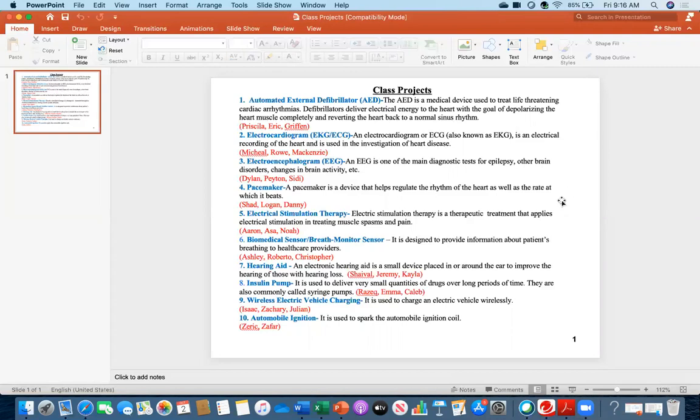For example, if there are 10 groups, then 5 groups will present on November 13th, and the remaining 5 on November 16th. On the presentation day, which group presents first is up to you. I will be calling you by group name, and whoever wants to start can start. But I will be assigning the date soon. Today I will be working on that, and I will send an email to everybody.